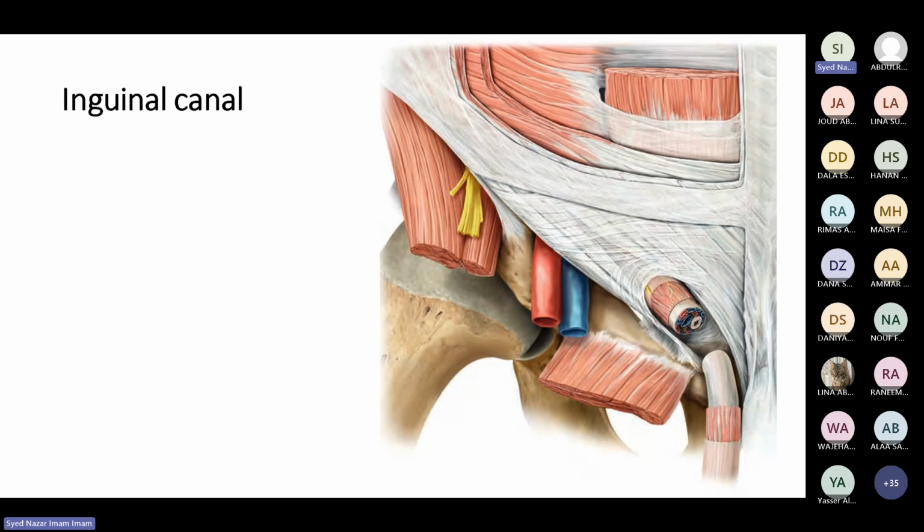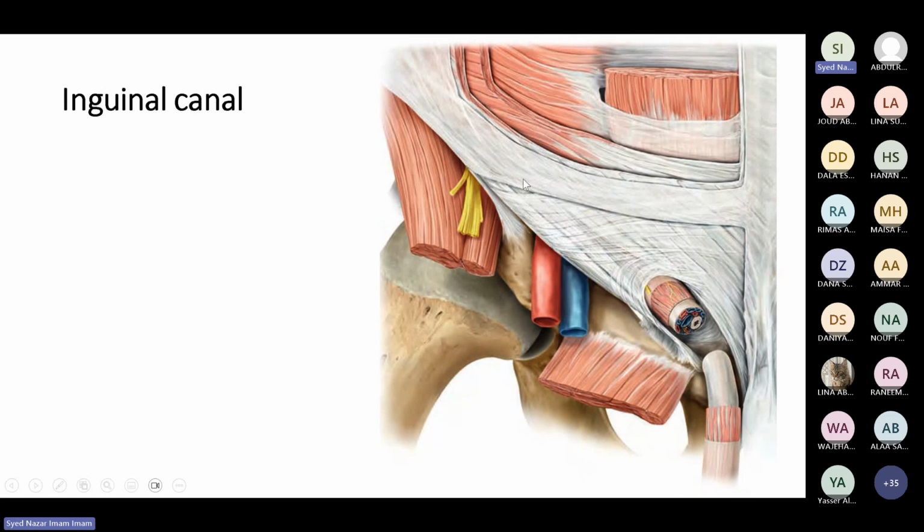Now, very, very important is the inguinal canal. In the lower part of the anterolateral abdominal wall, we have a canal, and this canal is just above the inguinal ligament. So we call it the inguinal canal. This region, in fact, is called the inguinal region. So many things here are called inguinal. The ligament is called the inguinal ligament. The lymph nodes are called inguinal lymph nodes. And there is a canal, called the inguinal canal.